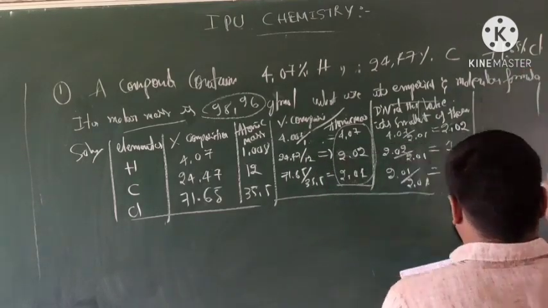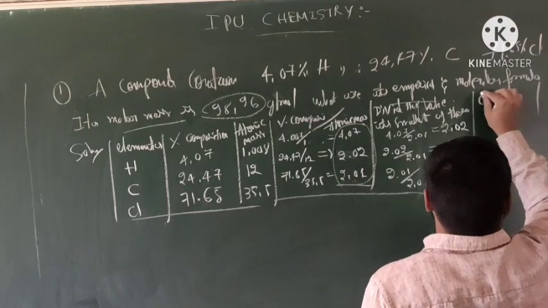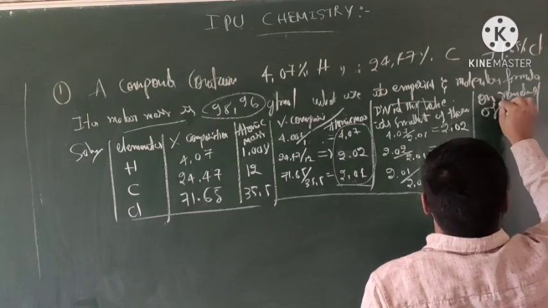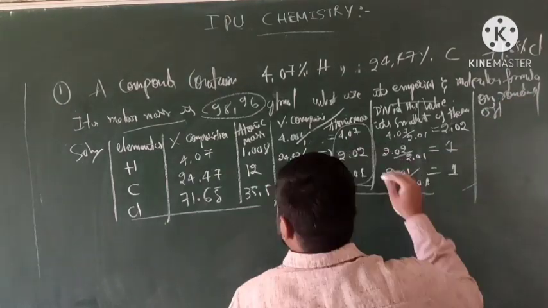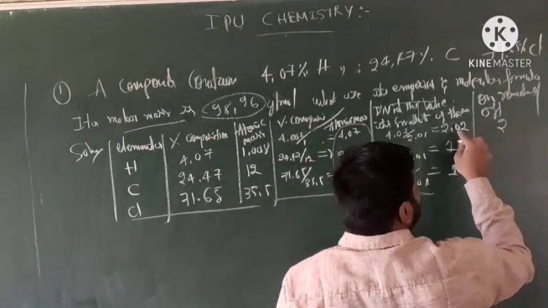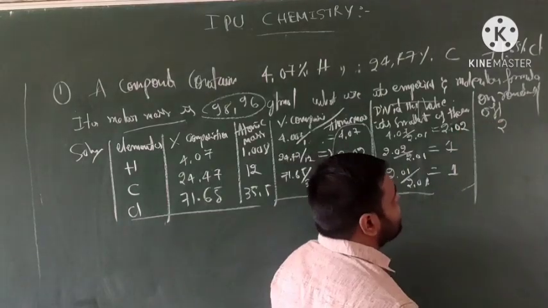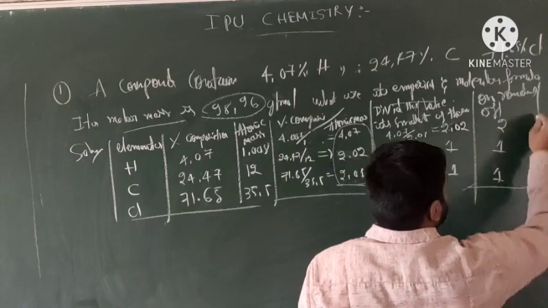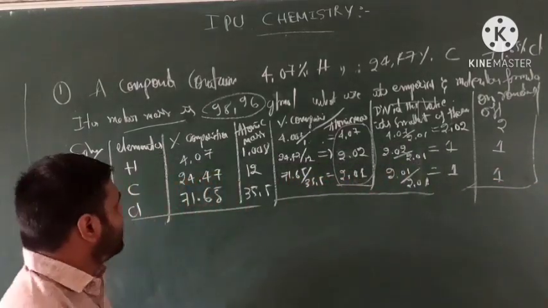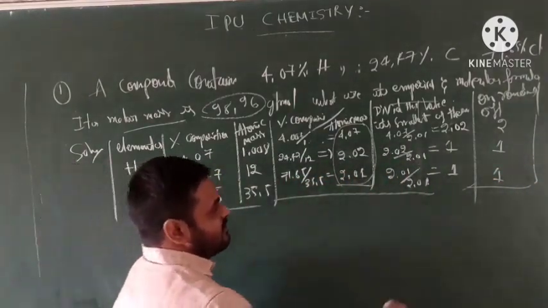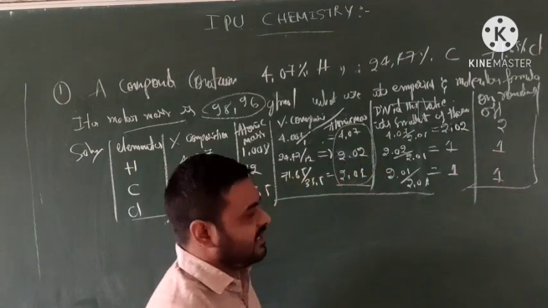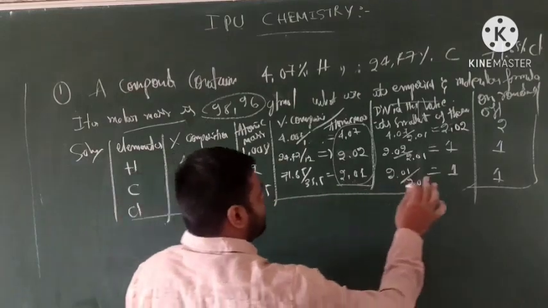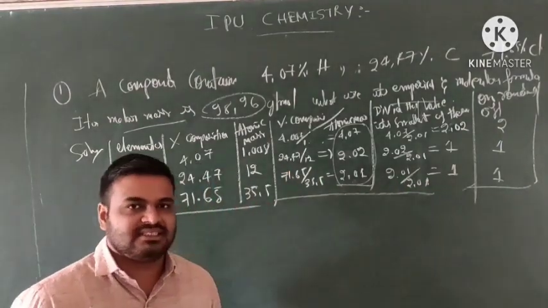So next, rounding off: show the values as round figures. Hydrogen rounds to 2, neglecting the decimal values. This is 1, this is 1. What does it indicate? Hydrogen has 2, carbon 1, and chlorine also 1 atom present.